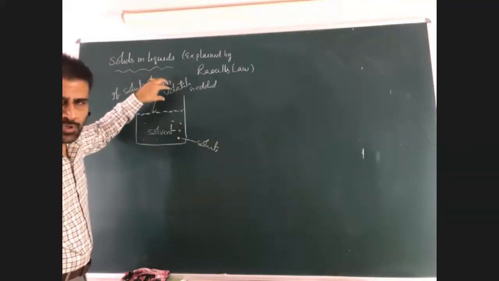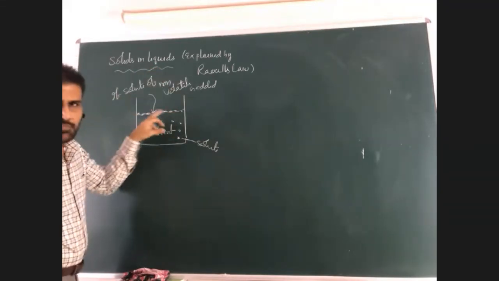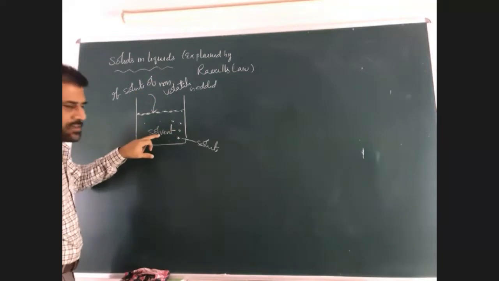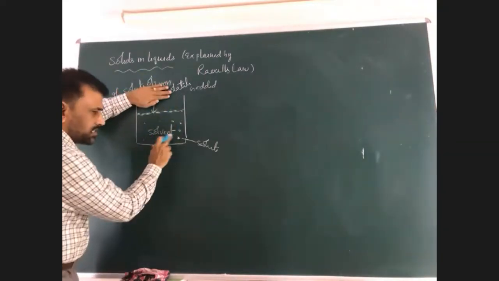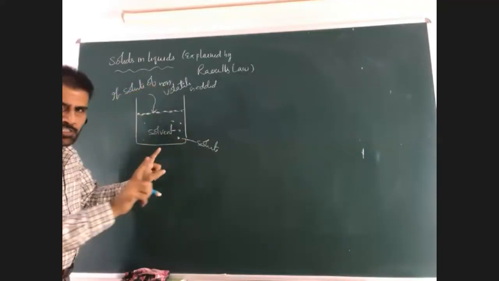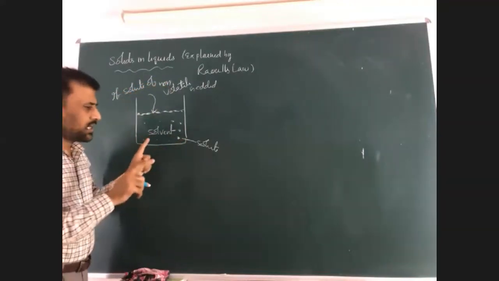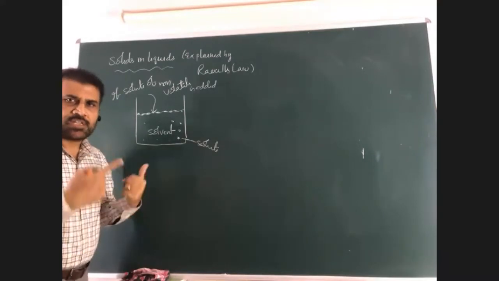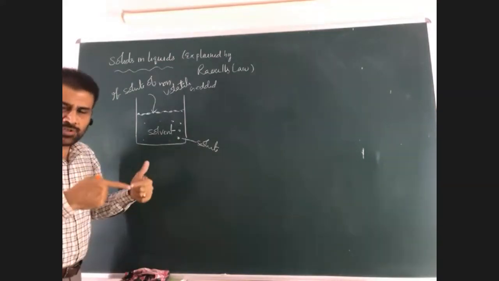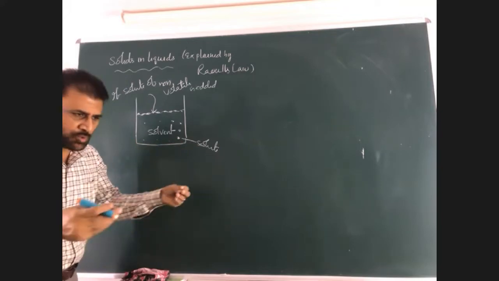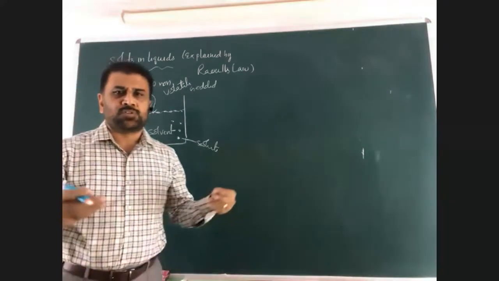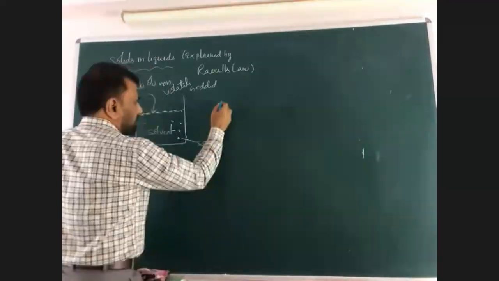Now the solute decreases the vapor pressure. When solute is added to the solvent, that is called a solution. Without solute, it is called a solvent. Solvent has more vapor pressure than solution, because when solute is added to the solvent, the solution gets a lower vapor pressure. That means we are comparing the vapor pressure of the solvent and the solution here.